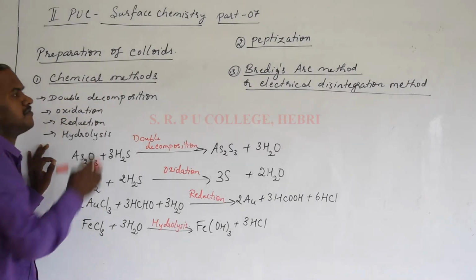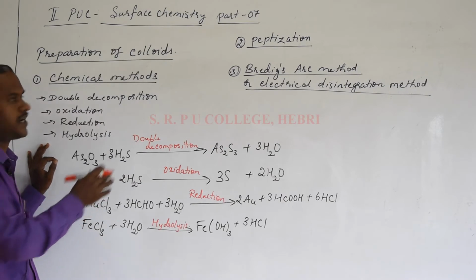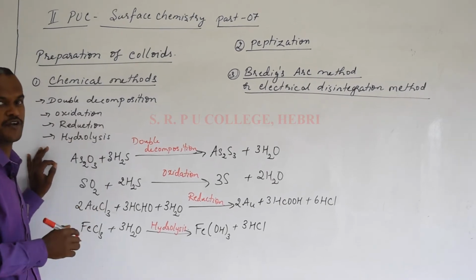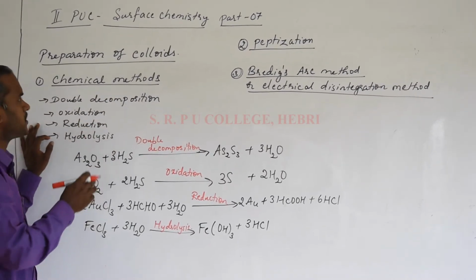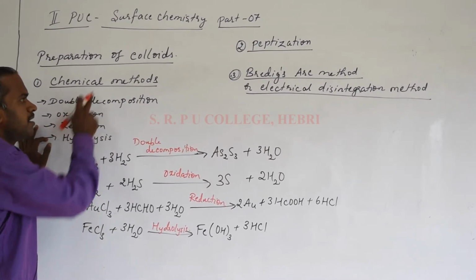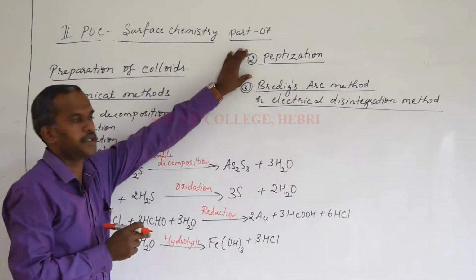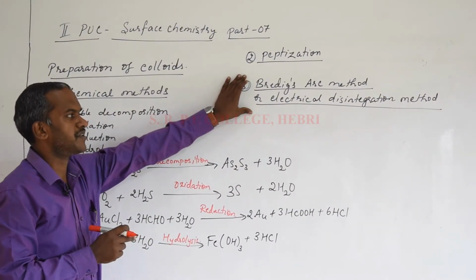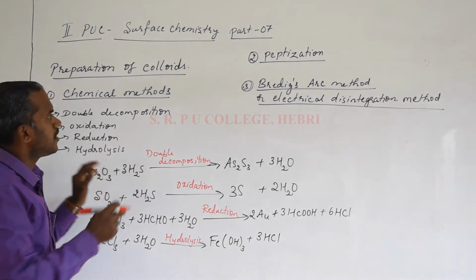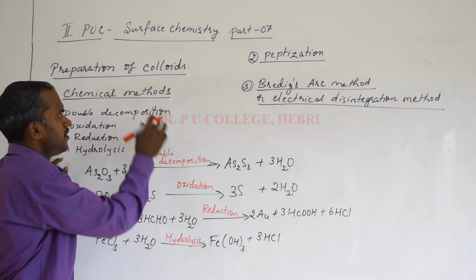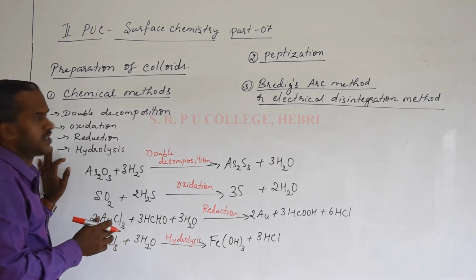Now we'll continue the preparation of colloids. We already understood about the classification of colloids earlier. Now in your syllabus the three methods of preparation are mentioned. The first one is the chemical method, the second one is peptization, and the third one is the Bredig-Zark method or electrical disintegration method. Okay, all these are important. Any of these methods can be asked for 2 marks in the exam.